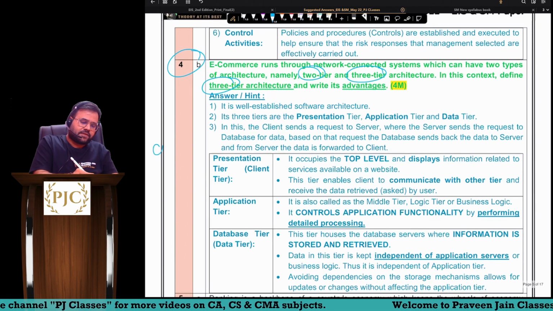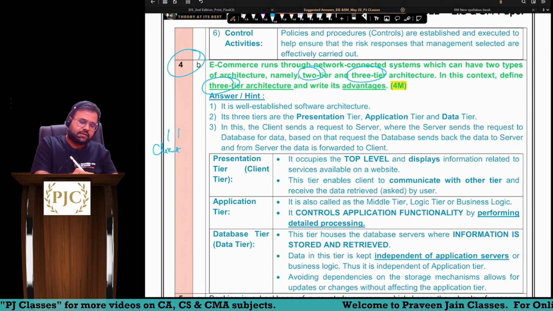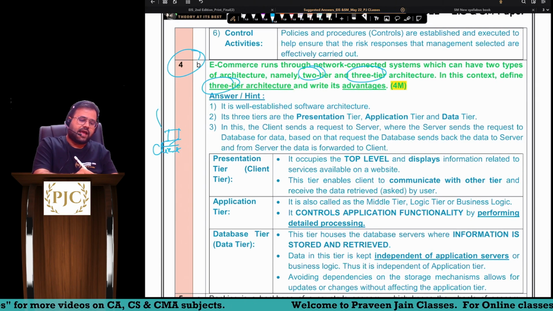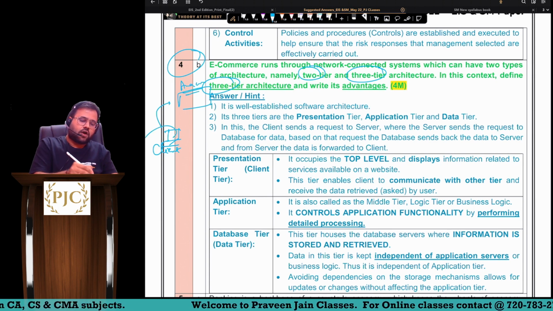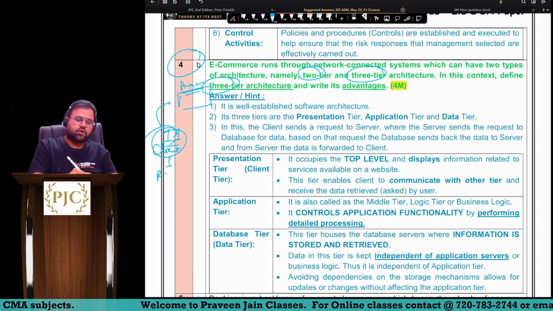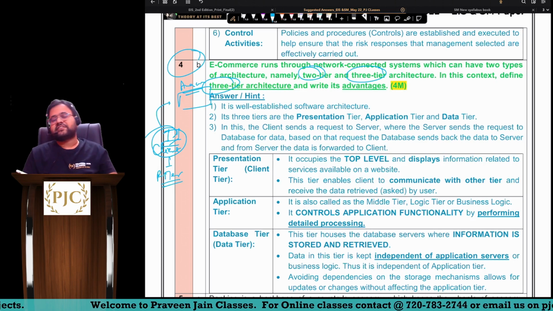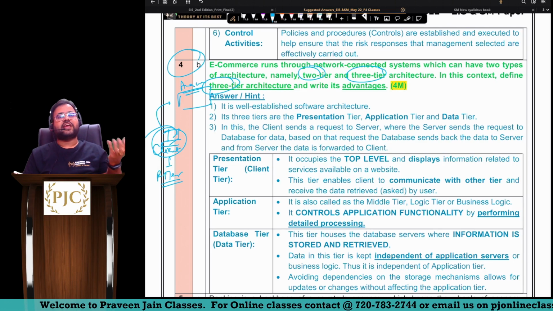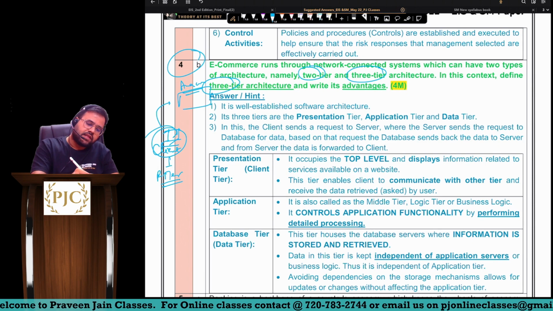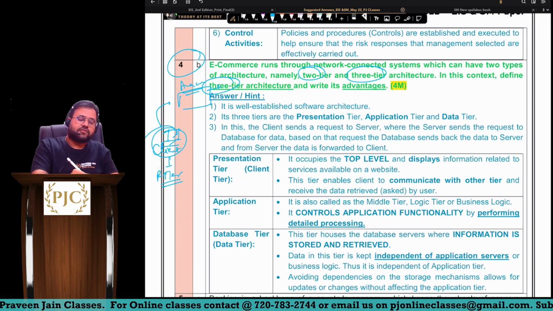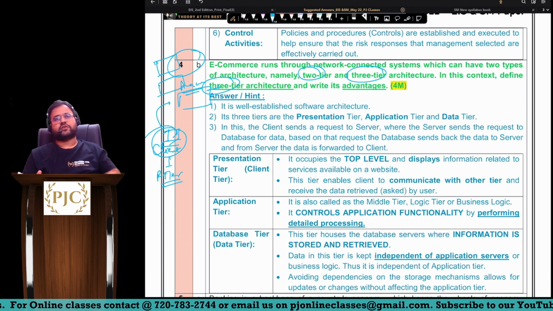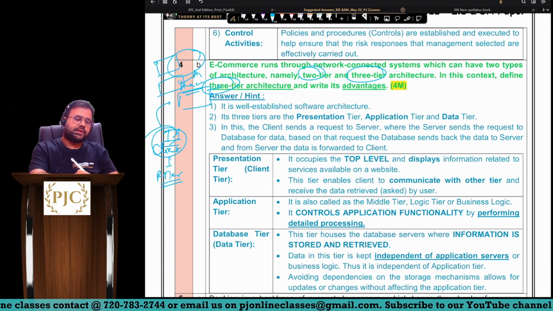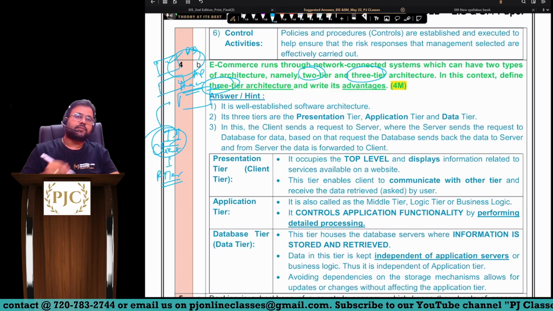It is simple, sir. We have a client, that is the user, who goes to a website like Amazon, sir. On the client we have the presentation tier, the place where you give input and receive output. At Amazon you will have servers, with 2 layers of server: one maintains the application and one maintains the databases.